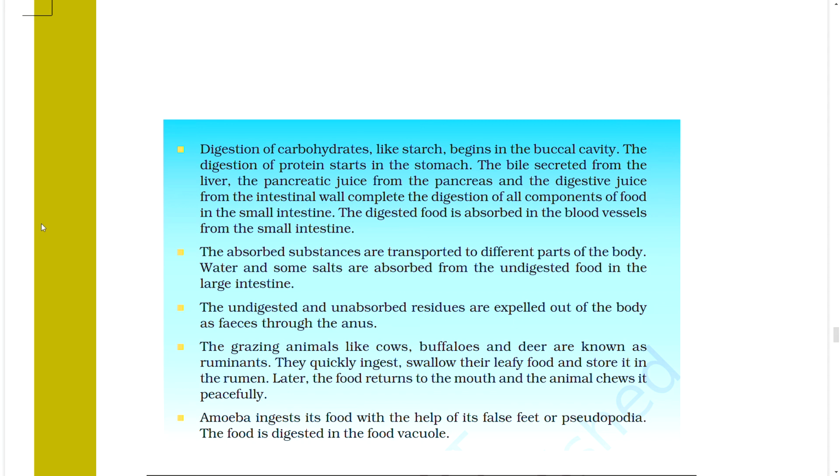The grazing animals like cows, buffaloes, and deer are known as ruminants. They quickly ingest and swallow their leafy food and store it in the rumen. Later the food returns to the mouth and the animal chews it peacefully. Amoeba ingests its food with the help of its false feet or pseudopodia. The food is digested in the food vacuole.